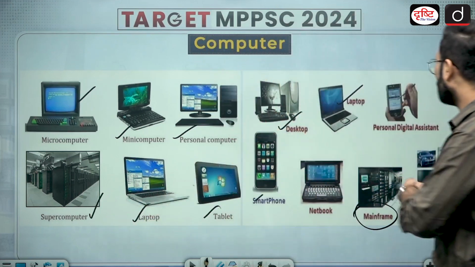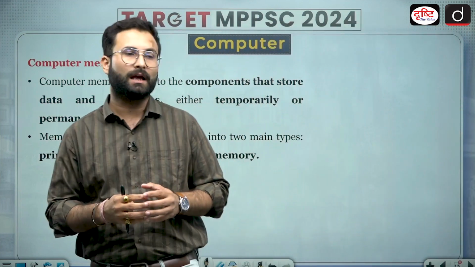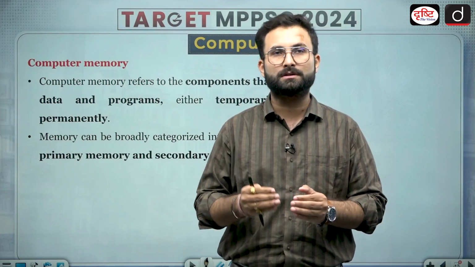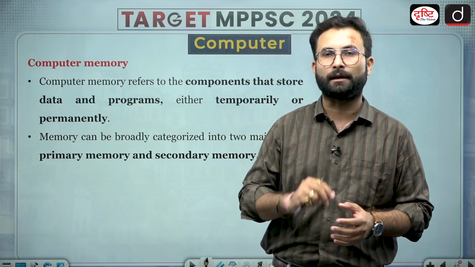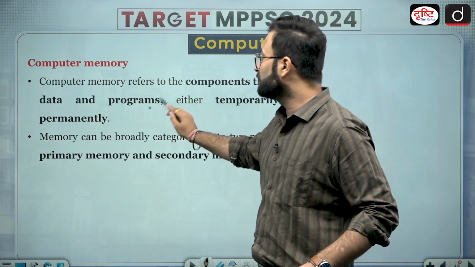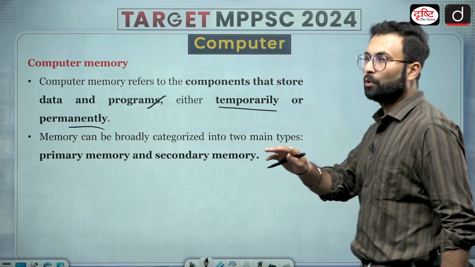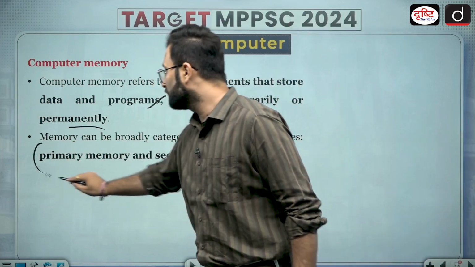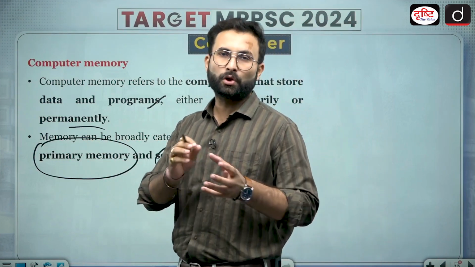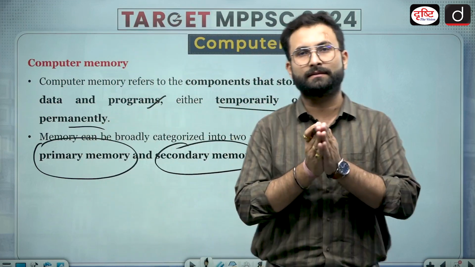Now, coming to the next part, we'll talk about computer memory. All the things we have talked about, like capacity, are related to memory somewhere, because memory is the part where you store your data. Computer memory refers to a component that stores data and programs, either temporarily or permanently. Memory can be broadly divided into two parts: primary memory and secondary memory.